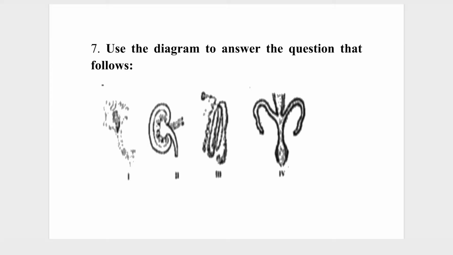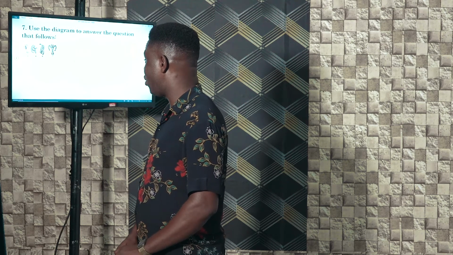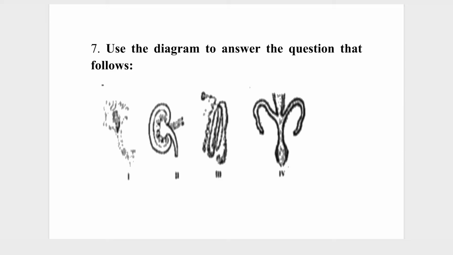So you have 4 diagrams there, labeled 1, 2, 3, and 4. The first thing is to identify what each of those represents. Number 1 represents a flame cell. Number 2 is the kidney.